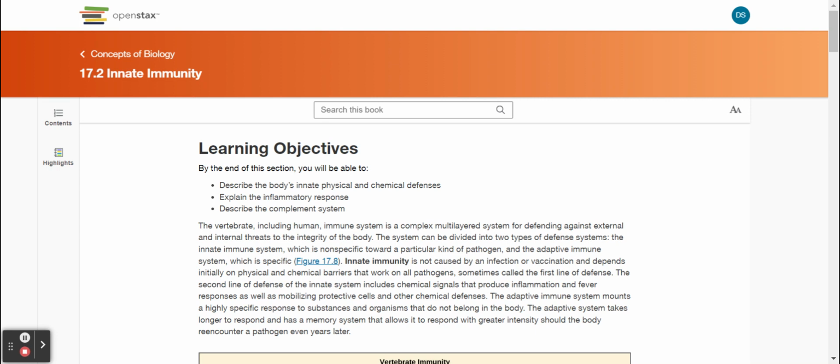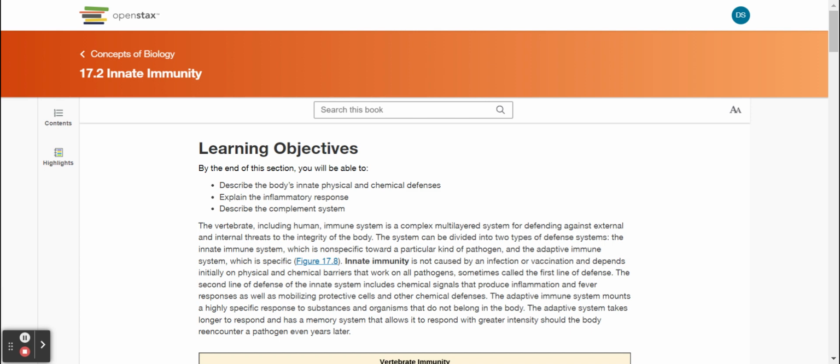The vertebrate, including human, immune system is a complex, multi-layered system for defending against external and internal threats to the integrity of the body. The system can be divided into two types of defense systems: the innate immune system, which is nonspecific toward a particular kind of pathogen, and the adaptive immune system, which is specific.